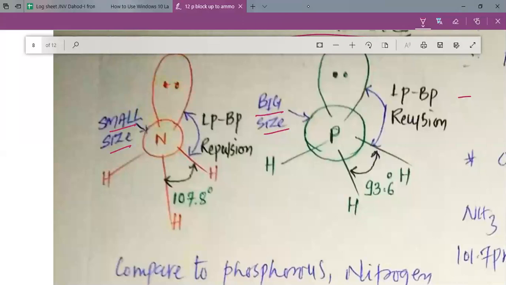Now we are well aware that if we have the lone pair and if we have the bond pair of electrons, there is a repulsion between the lone pair electrons and bond pair electrons, which we call lone pair-bond pair repulsion. So here in both the cases of ammonia as well as PH3, there will be lone pair-bond pair repulsion. But my dear students, there will also be another kind of repulsion, which is known as bond pair-bond pair repulsion. So here there will be bond pair-bond pair repulsion.